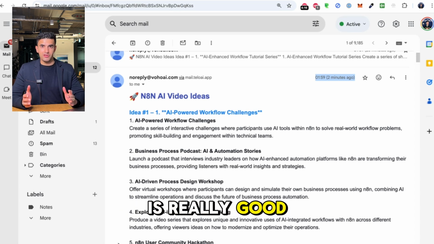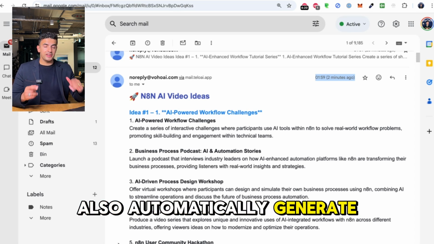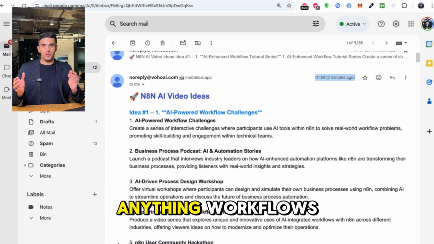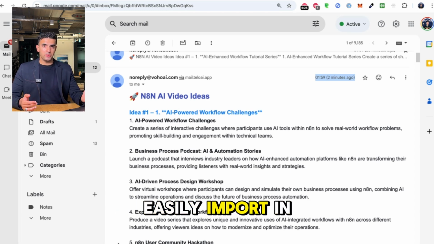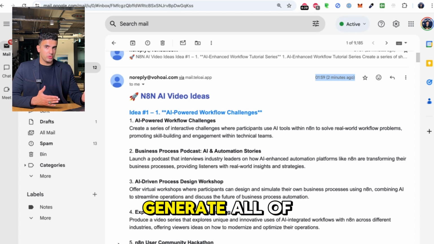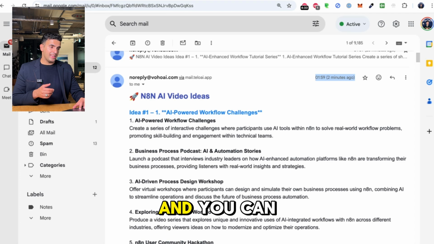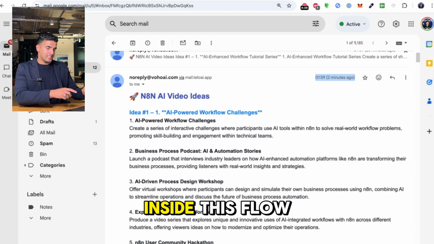Another thing which is really good, for example, if this is about N8N, then we can also automatically generate the JSONs. So JSONs for N8N workflows, which we can easily import in our system, we also do that. We can also generate all of that, and that JSON can be saved. This is also something that we do, and you can also configure it properly inside this flow.